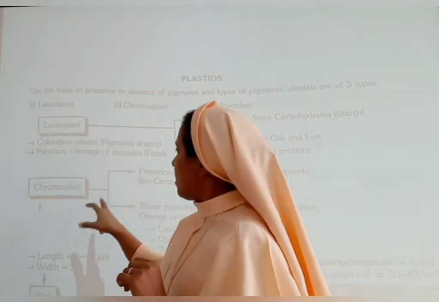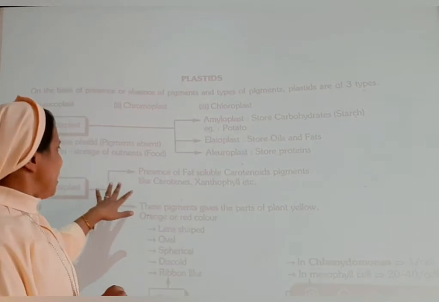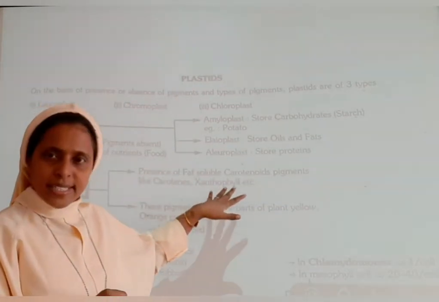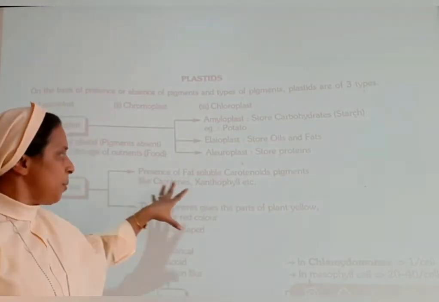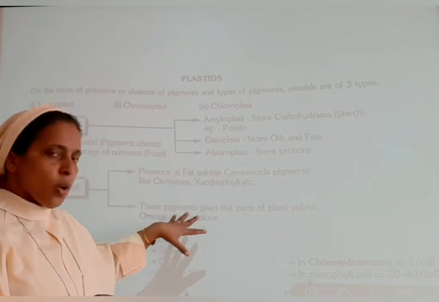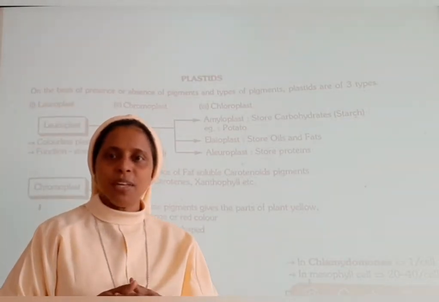Next we move towards the chromoplast. What is the function of the chromoplast? It has the presence of fat soluble carotenoid pigments like carotene and xanthophyll. These are the colored pigments. These pigments give the parts of the plant yellow, orange or red color. So why is tomato red in color? Because of the presence of the lycopene.